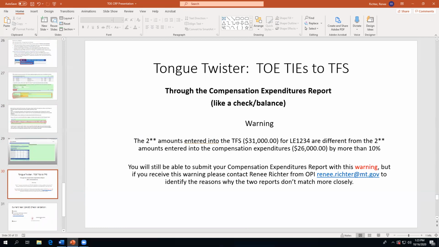So if you get a validation warning, it will say something like this. The two XX amounts entered on the TFS, say 31,000 for LE1234, are different from the two XX amounts entered in the compensated expenditures, 26,000, by more than 10%. Okay.